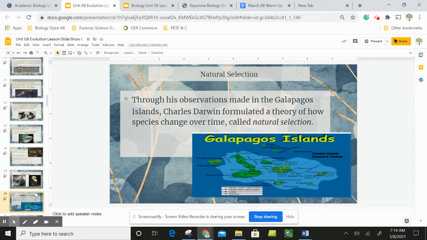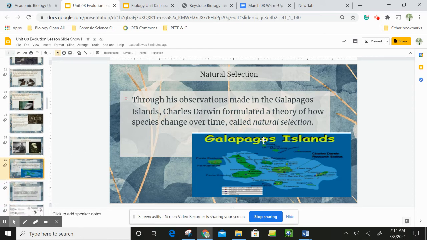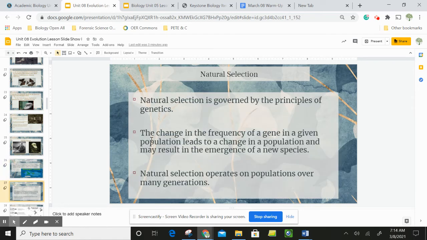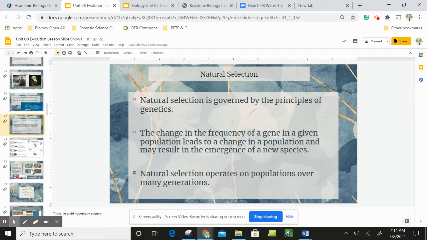All right. So the big takeaway here was natural selection. Through his observations made in the Galapagos Islands, Charles Darwin formulated a theory of how species change over time called natural selection, or nature selecting for traits that are more beneficial. Natural selection is governed by the principles of genetics. The change in the frequency of a gene in a given population leads to a change in a population and may result in the emergence of a new species. That's called speciation. Natural selection does not happen overnight, guys. It happens in populations over many, many generations.